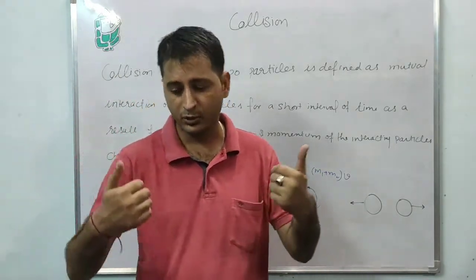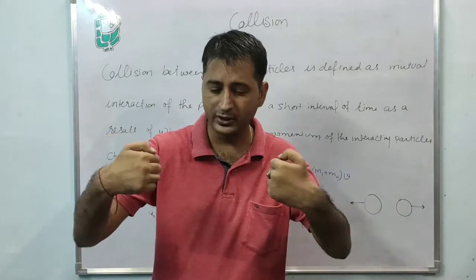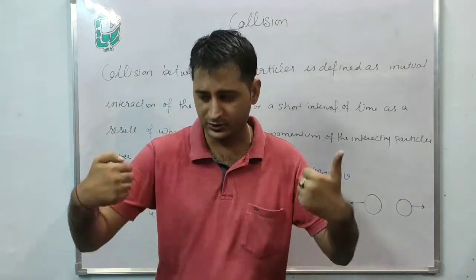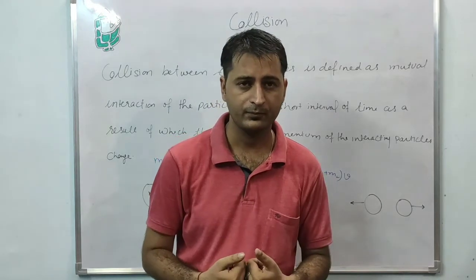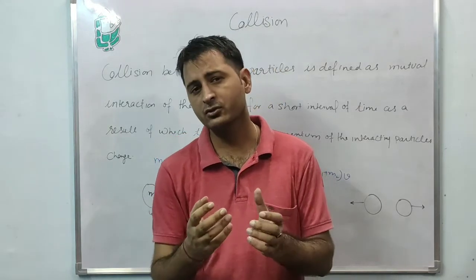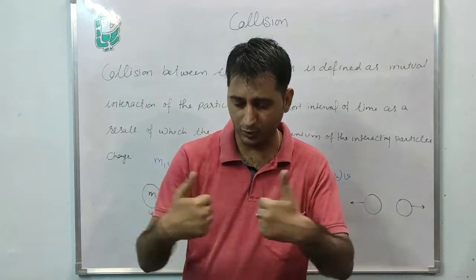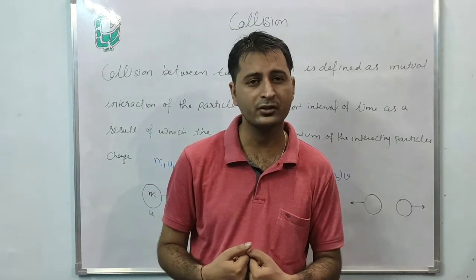Suppose we have two bodies moving in opposite directions with different velocities, and at some point they interact or collide with each other. This is called a collision. When two bodies collide with each other, it is called a collision.